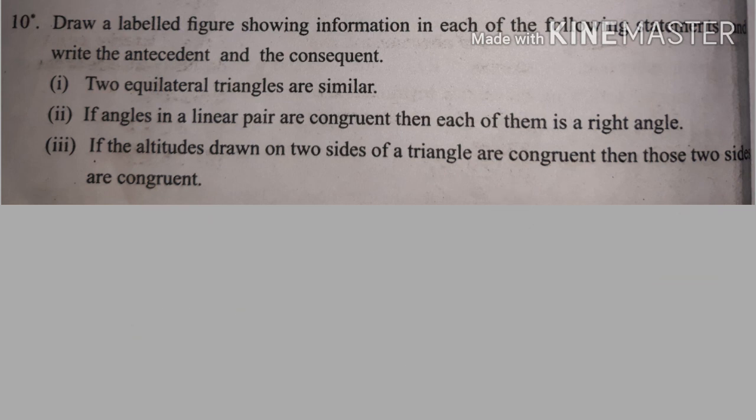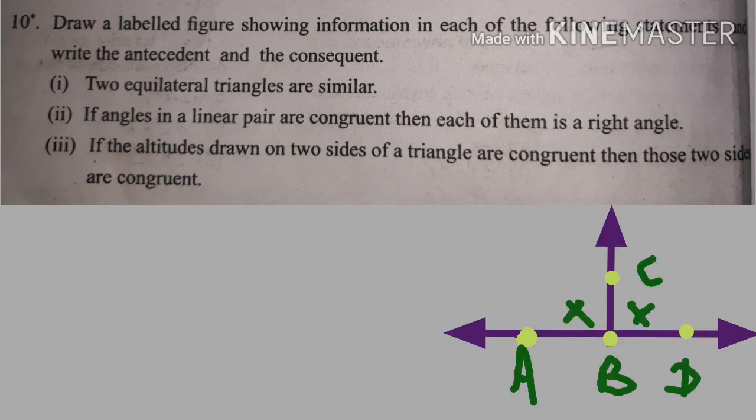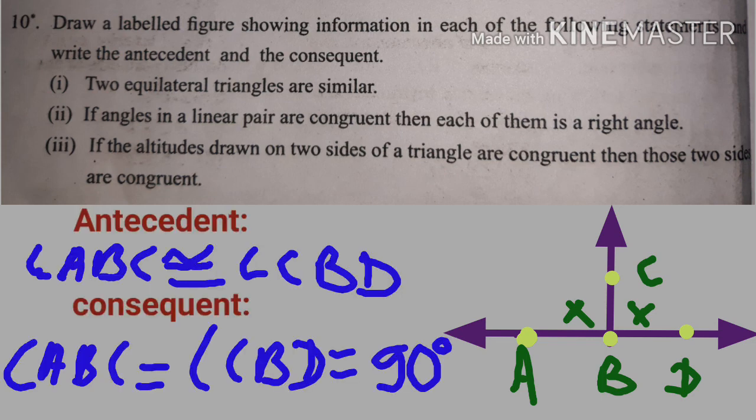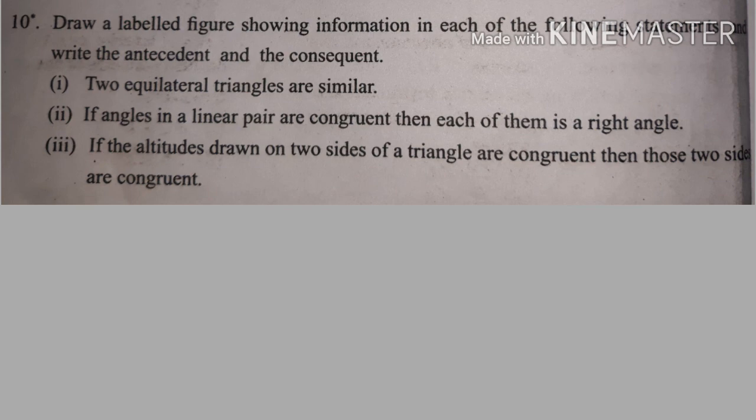Take the second example: if angles in a linear pair are congruent, then each of them is a right angle. Here the figure is drawn. Antecedent: angles in a linear pair are congruent, angle ABC is congruent to angle CBD. And the consequent is: each angle is 90 degrees, that is, angle ABC equals angle CBD equals 90 degrees. Example number 3, try to solve this example.